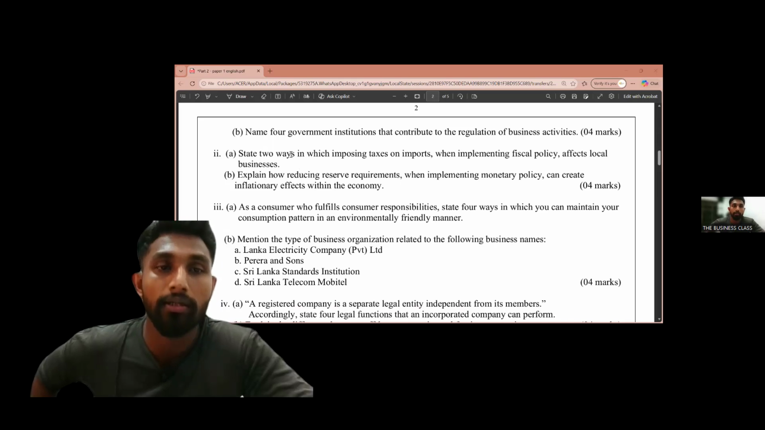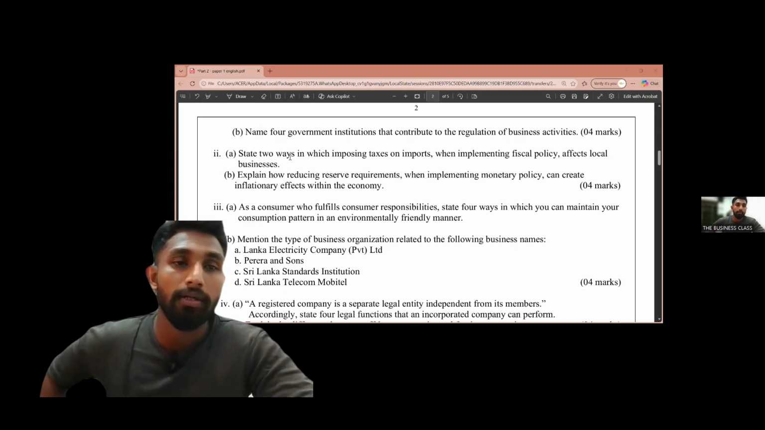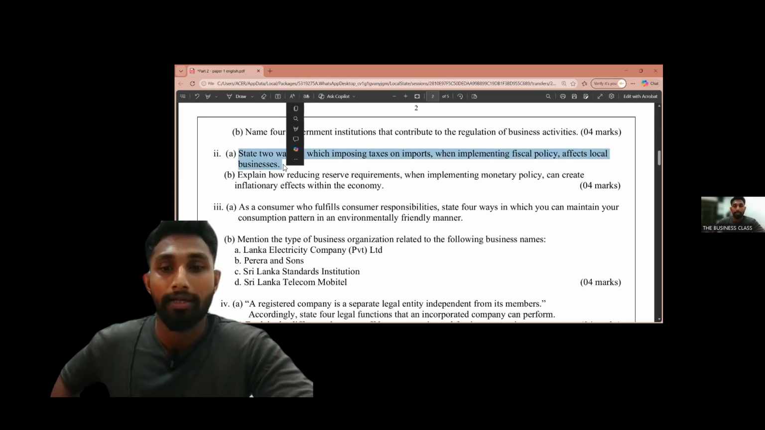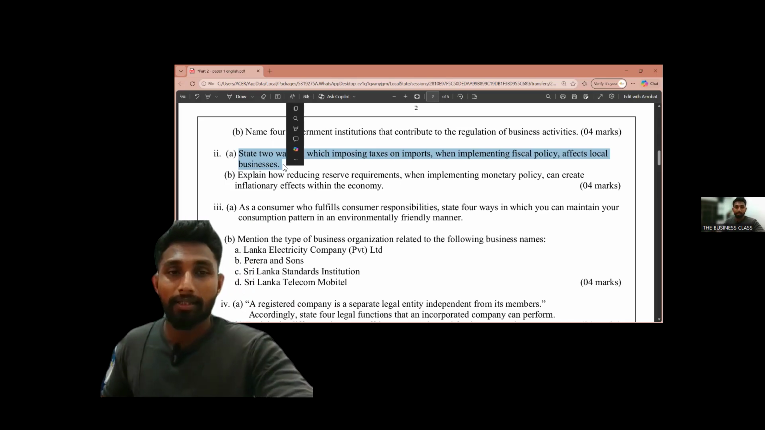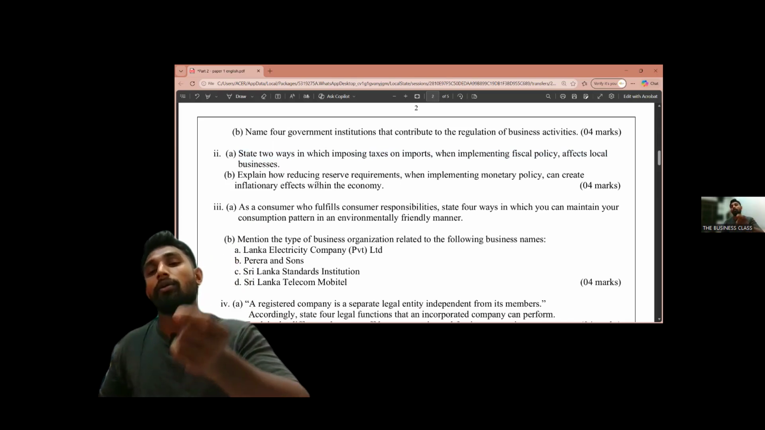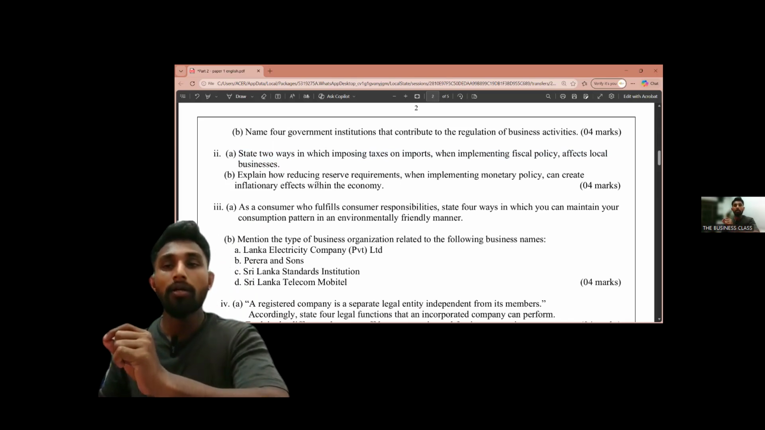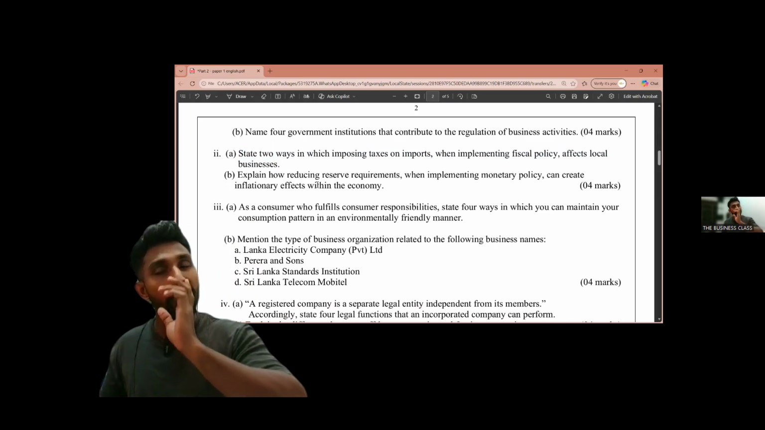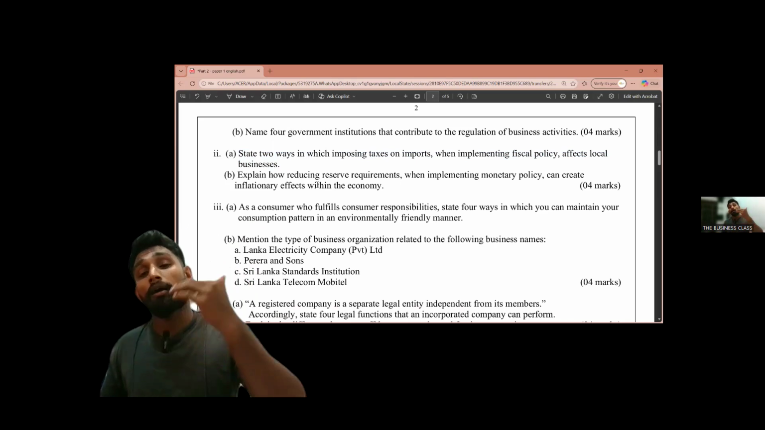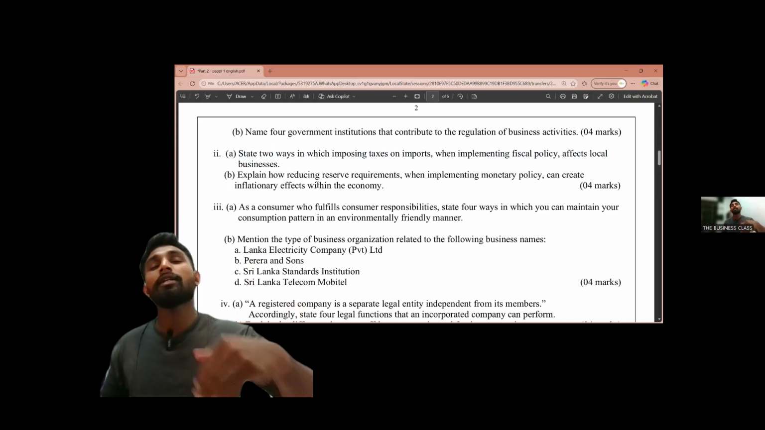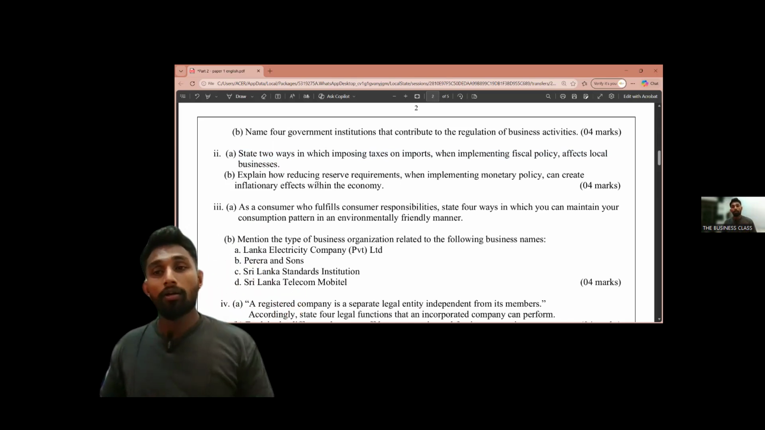Anyway, here it's better to describe one way, right? Let's take that negative thing, increase in the production cost of local businesses. You can describe that because most businesses depend on imported raw materials in production. If the government is taxing the imports, they have to bear more cost and they increase the prices. When the prices increase, their sales will be low.